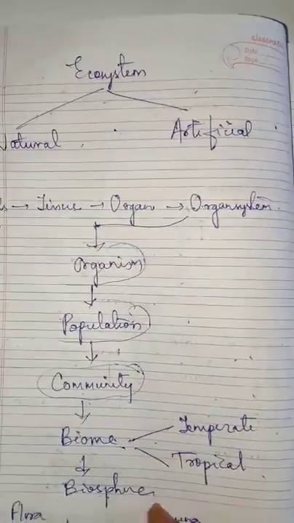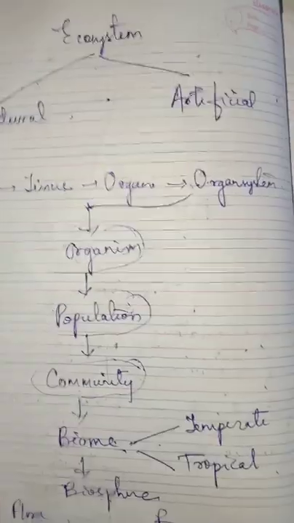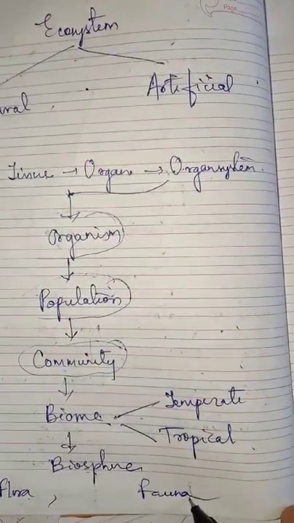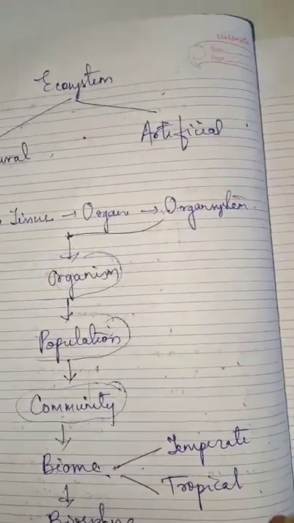And you know the terms flora and fauna. Flora refers to the total number of plants, and fauna refers to the total number of animals. These are the definitions you have, and this much is there in your first chapter.